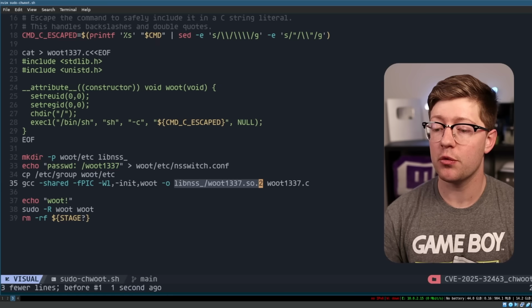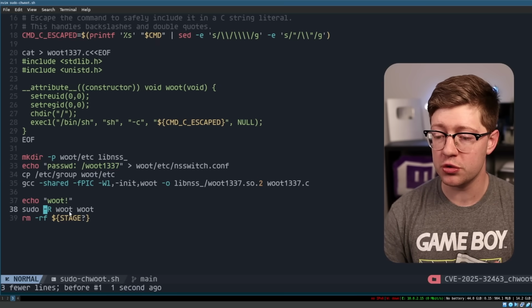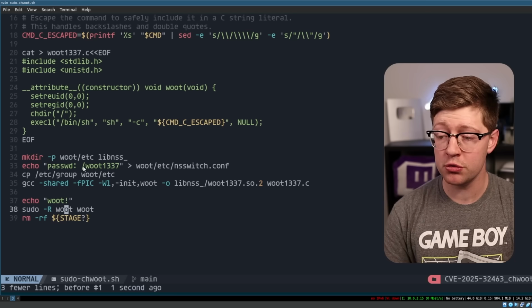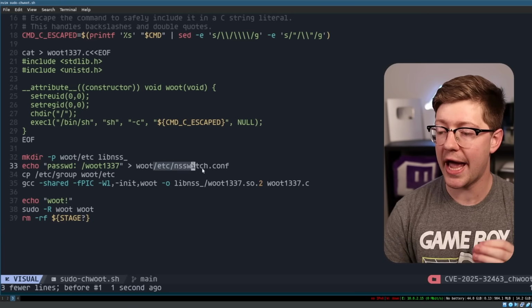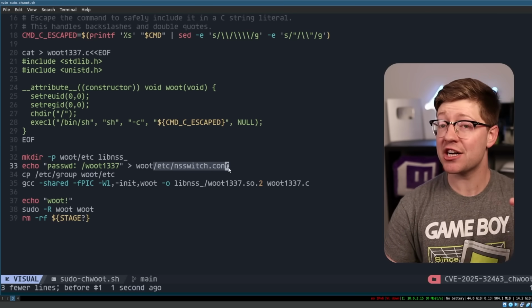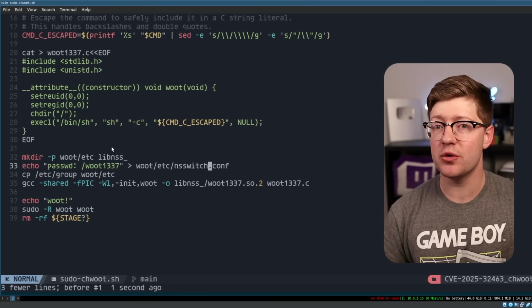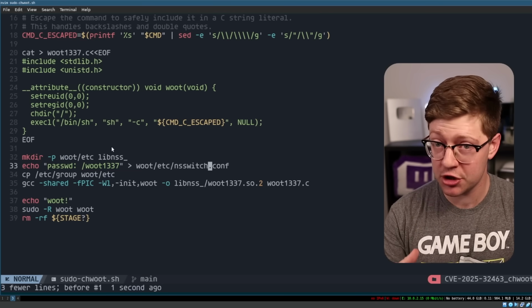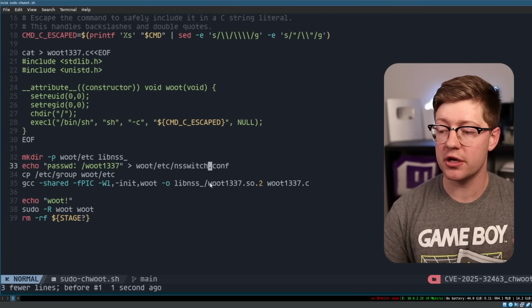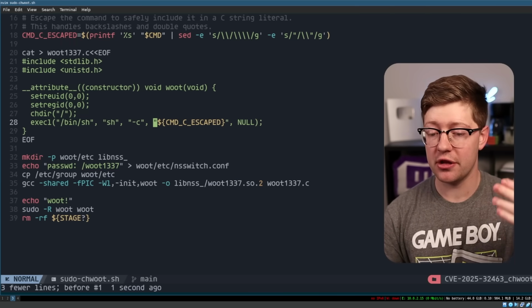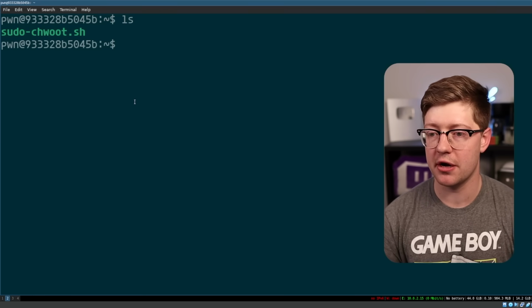It is just code. So what we're going to do is now chroot to the woot directory. We're going to put ourselves into a chroot jail so that when it looks for /etc/nsswitch.conf, it's actually going to get our version of NSSwitch. Then when sudo goes to execute any password-related functions, it will instead run our code as root, giving us a shell. And luckily, the researchers here did a really good job: they built the proof of concept in Docker that we can use.